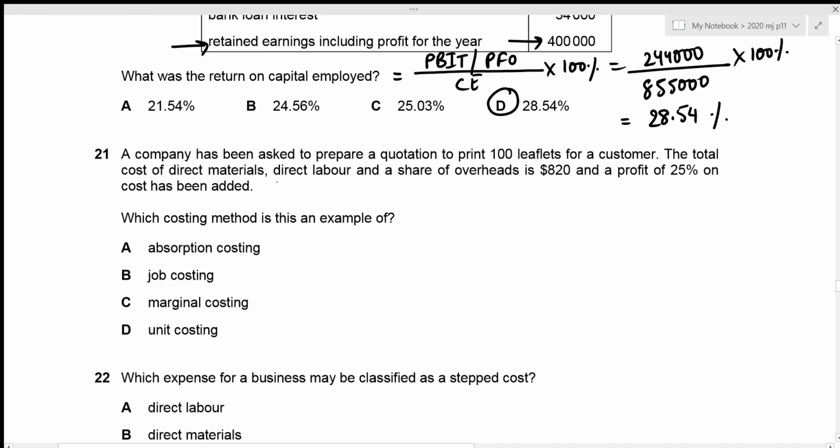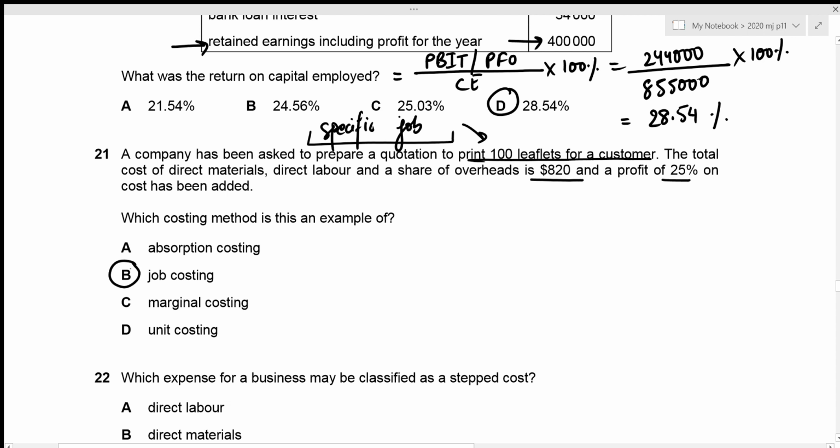A company has been asked to prepare a quotation to print 100 leaflets for a customer. The total cost of direct materials, direct labor, and a share of overheads is 820, and a profit of 25% on cost has been added. Which costing method is this an example of? Okay, so our company has been asked to prepare the quotation to print 100 leaflets. So this is a specific job, right? And this might seem similar to absorption costing, but whenever we're talking about a specific job, this falls under job costing, which is given in option B. So that will be our correct answer.